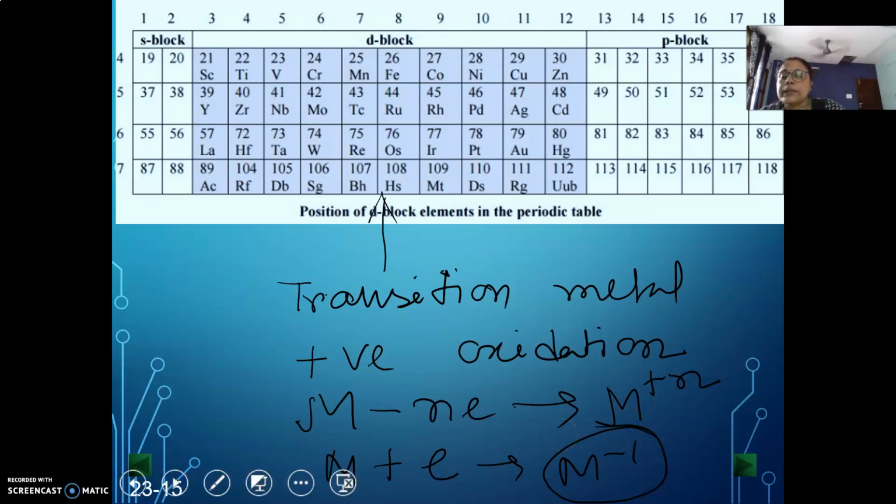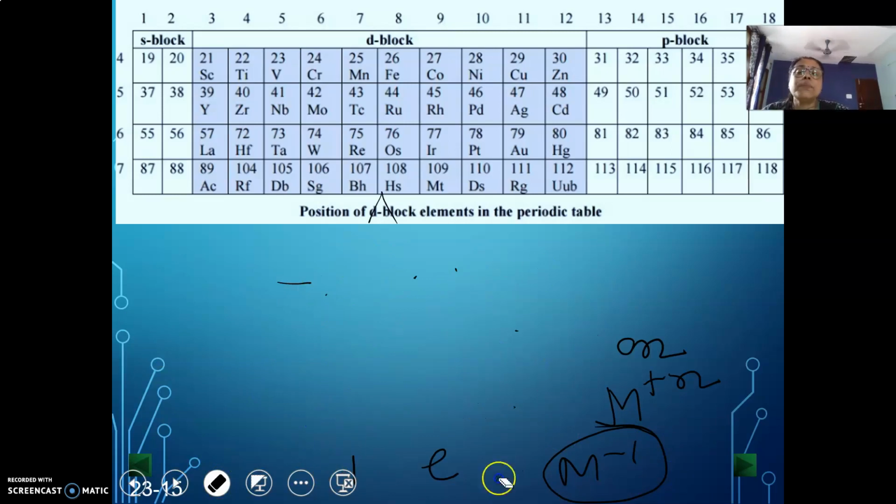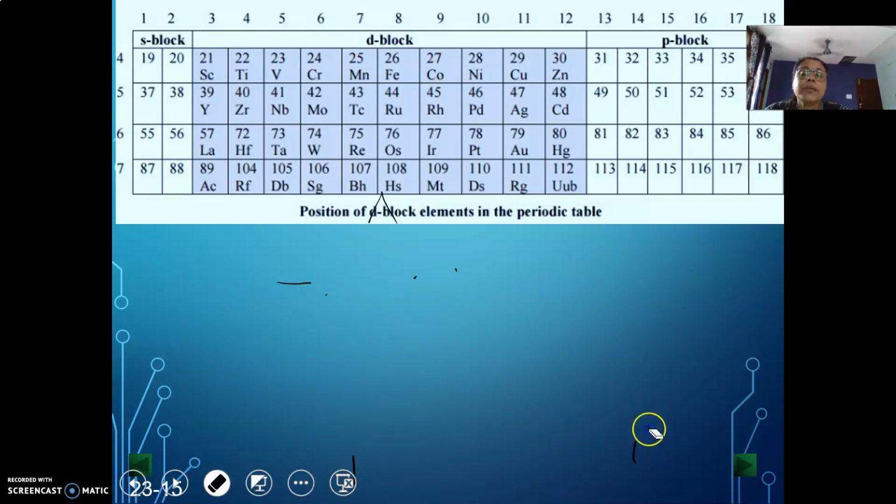Now, there is another thing, that these are called transition. Transition means flow. Transition means flow.